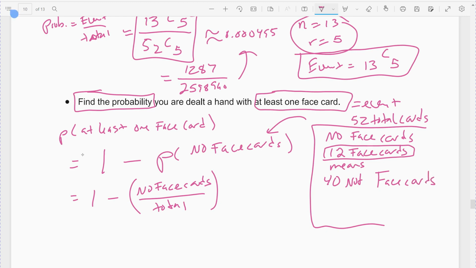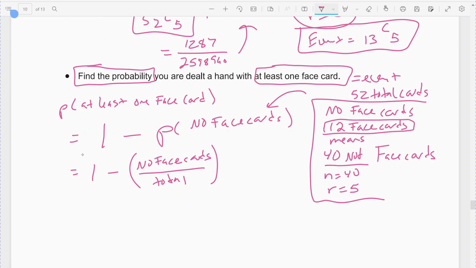And this is what we're going to select. We're going to select 5 of the 40, so N would be my number of choices. R would be 5. So we're going to select 5 of the 40 that are not face cards. So the no face cards would be the combination 40 choose 5. That's the top part. Over my total, which would be 52 choose 5, which again, is the total we've been using the whole time.